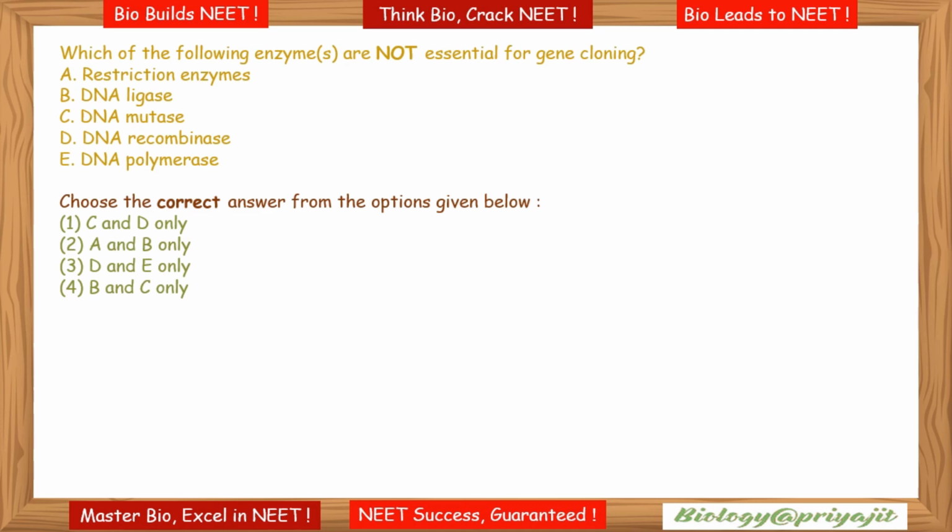DNA mutase and DNA recombinase are not essential for gene cloning, as DNA mutases are enzymes that catalyze the movement of a functional group within a single molecule, effectively rearranging the molecular structure. DNA mutase is not essential, DNA recombinase is not essential. So options C and D will be the correct answer.